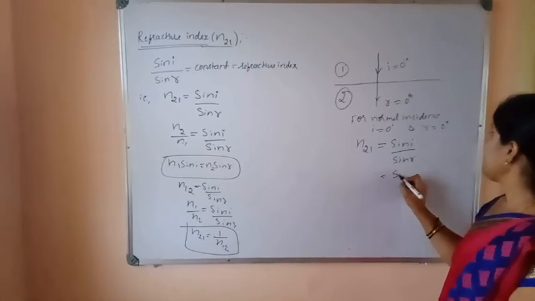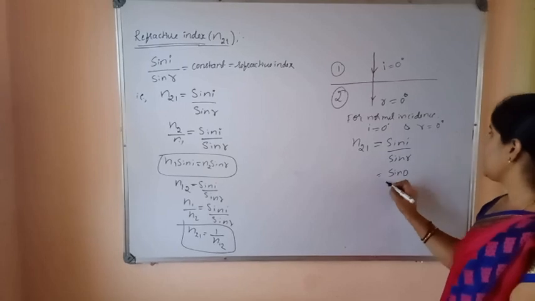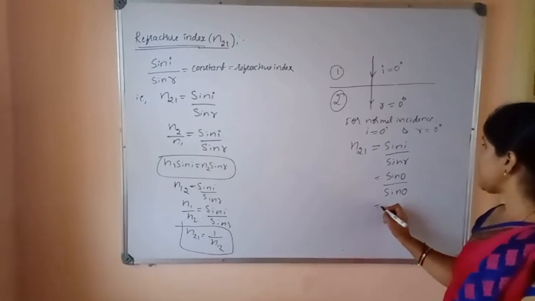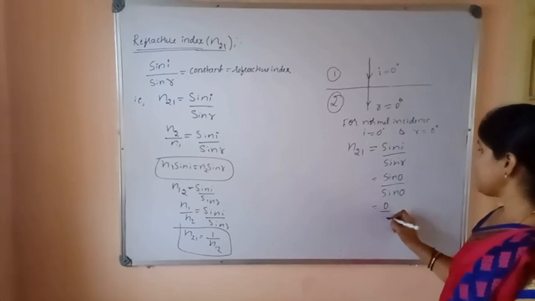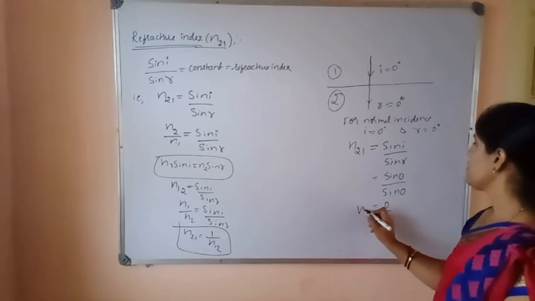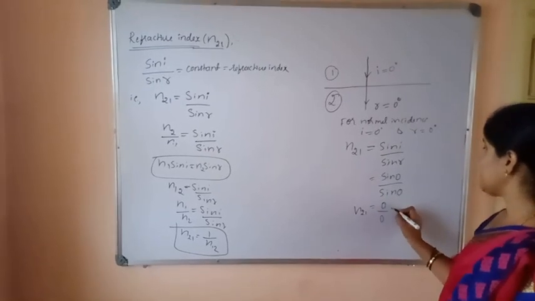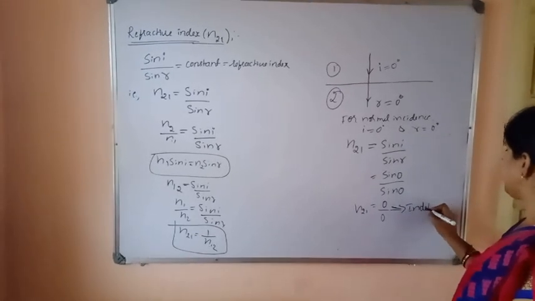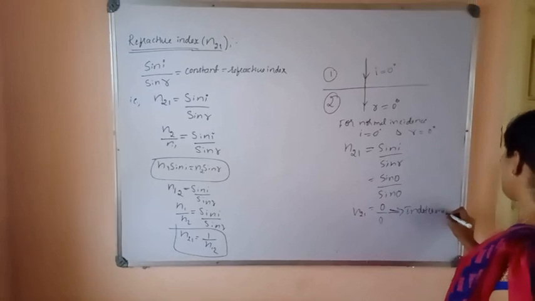Here sin i is 0, and sin r is also 0. So sin 0 is 0, again sin 0 is 0. So this 0 by 0 is an indeterminate form.